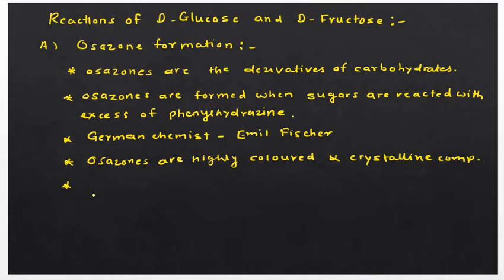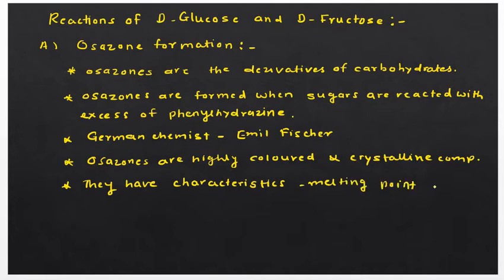They can be easily detected by their melting points. Glucose gives a broomstick or needle shaped crystal, whereas maltose gives a sunflower shaped crystal. So we can say that they have a characteristic melting point and crystals.